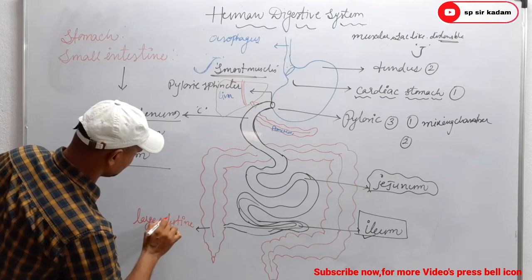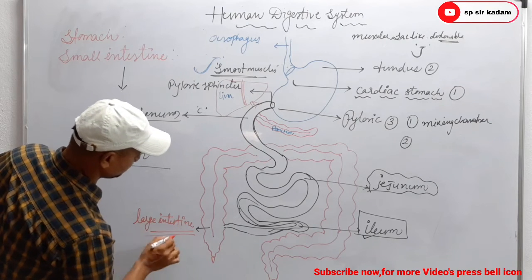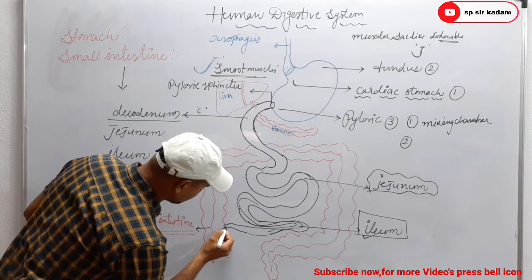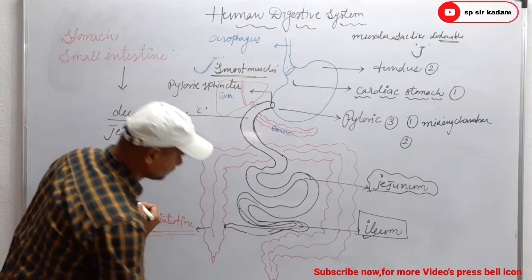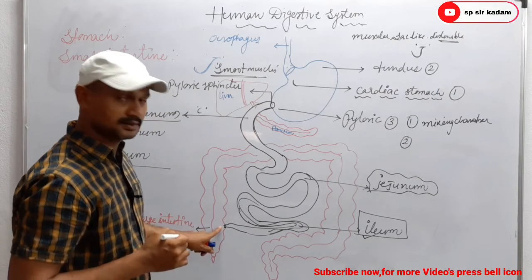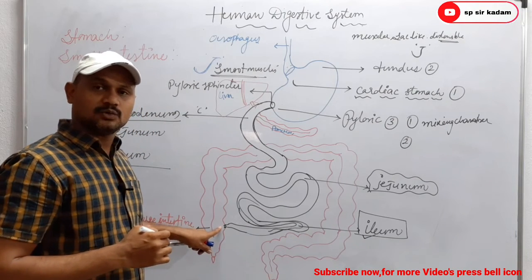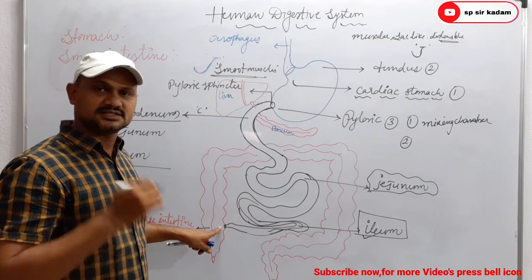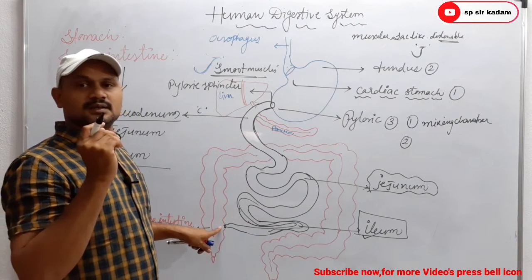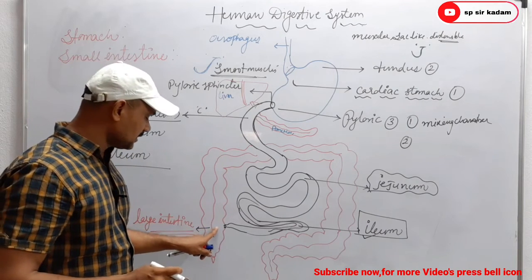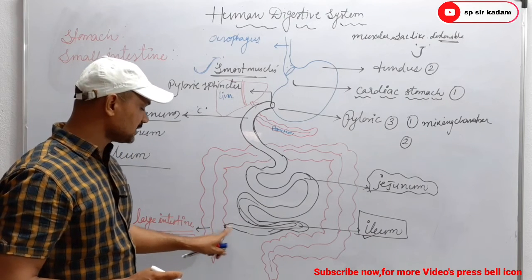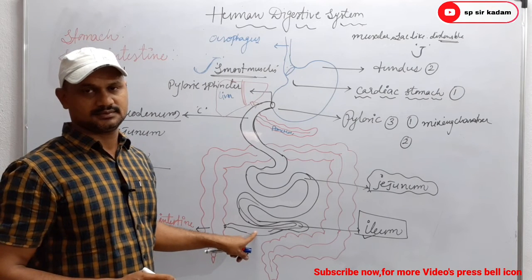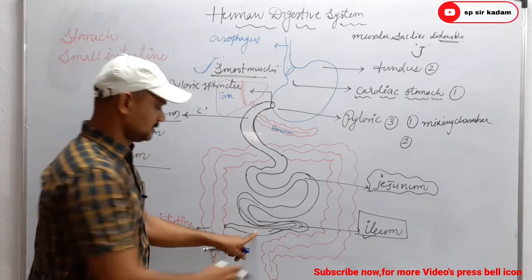Large intestine. Clear? Right. So here also there is one opening, and that opening is guarded by a sphincter. That sphincter prevents the backflow of fecal material from the large intestine to the small intestine. Clear?